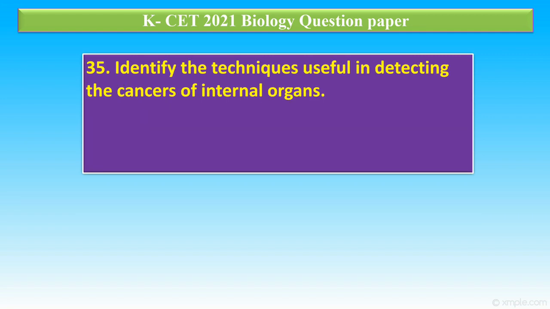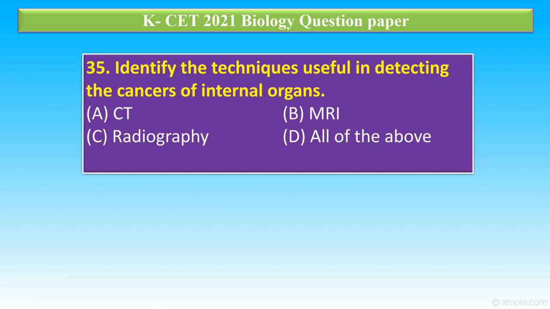Question number 35. Identify the technique useful in detecting the cancers of internal organ. Option A, CT. Option B, MRI. Option C, radiography. Option D, all of the above. The correct answer is all of the above. CT, MRI, radiography are useful to detect cancers in internal organs.